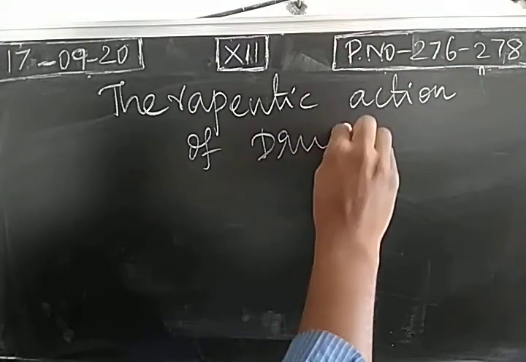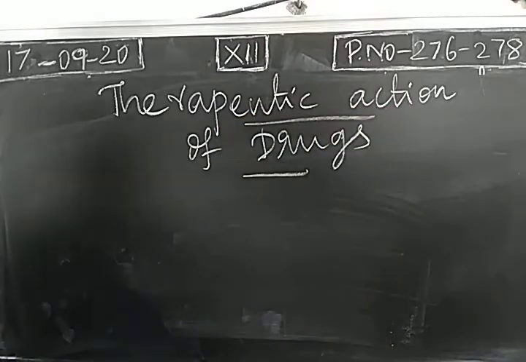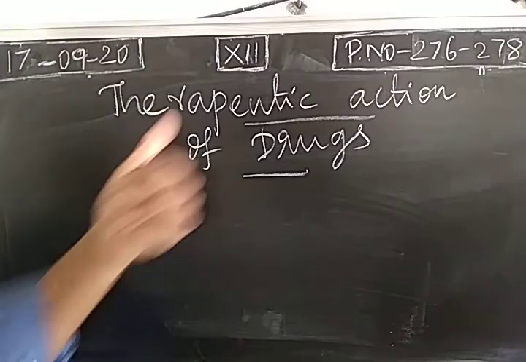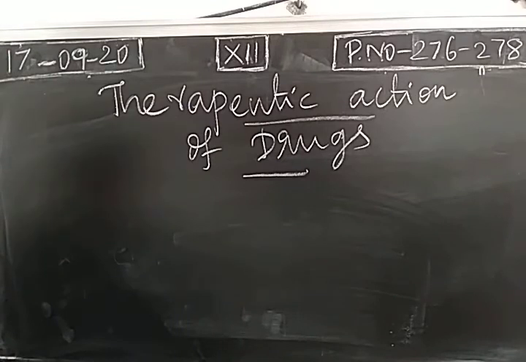As we studied, a drug is actually prepared in the laboratory, the pharmaceutical laboratory. We just prepare drugs. Each drug will have a particular biological action. So when we are designing the drug, it should be highly specific in nature. The specificity of drugs is very important. For that, an example is given.